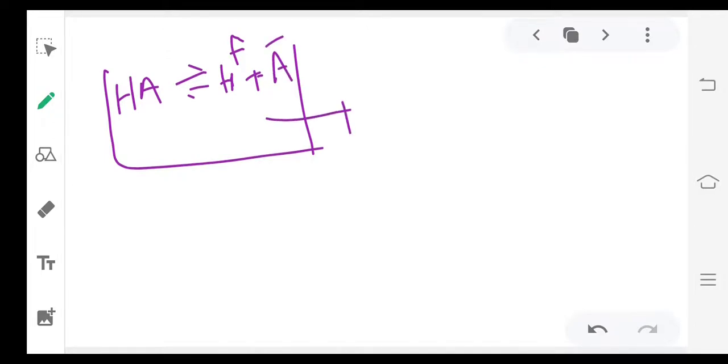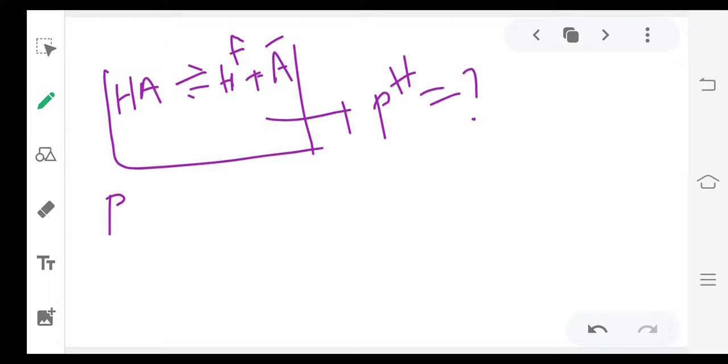They are asking the solution pH. To know pH, we should know the H plus ion concentration, or the Ka value. For this type of weak acid's pH value, there is a formula.